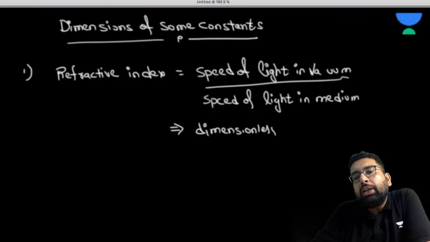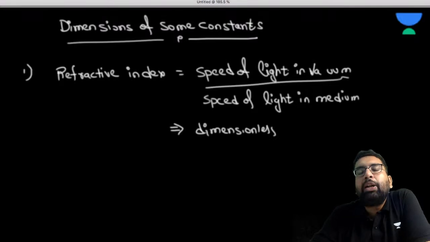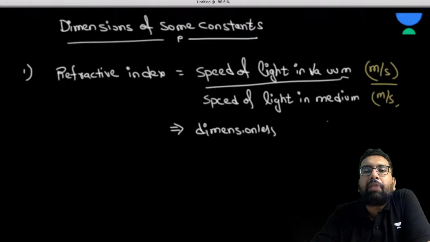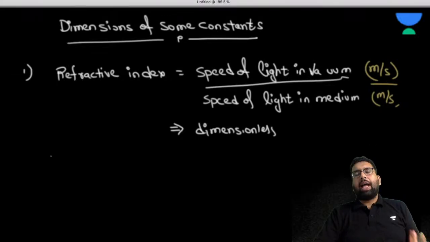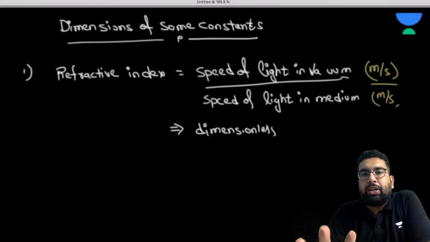Sir, how come? So the unit of this is speed. Speed of light in vacuum is going to have the unit of meter per second. Speed of light in medium is again going to be in meter per second. So meter per second will be cancelled out, and this is going to be dimensionless. So this constant is dimensionless because it has no unit.